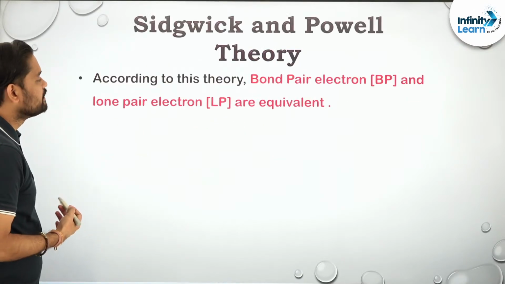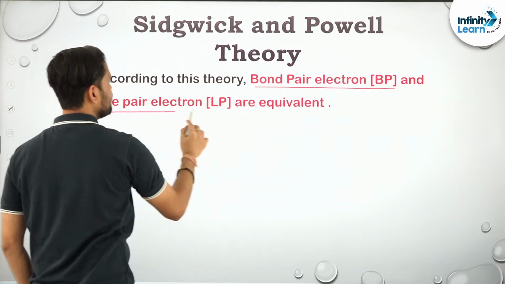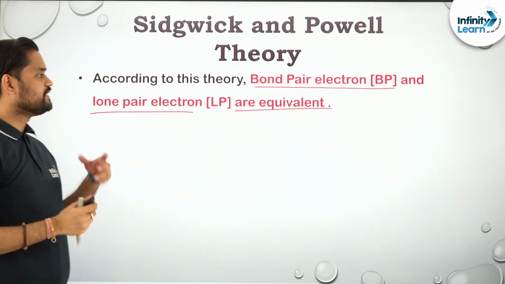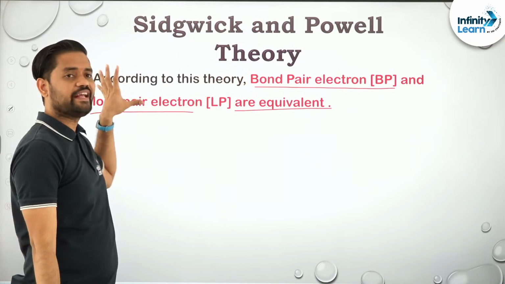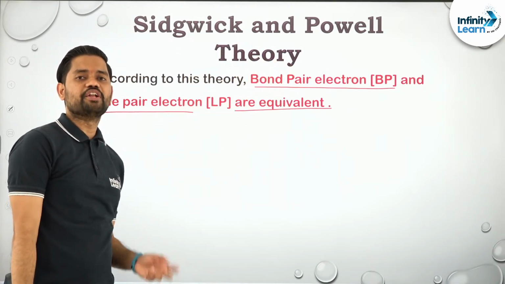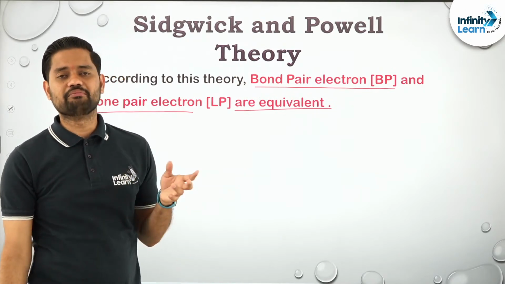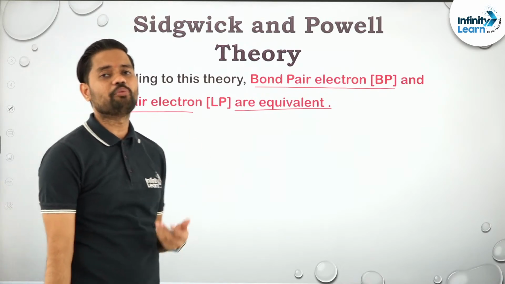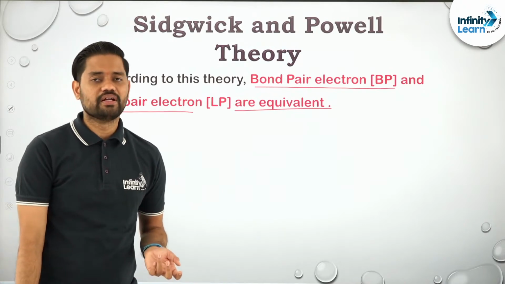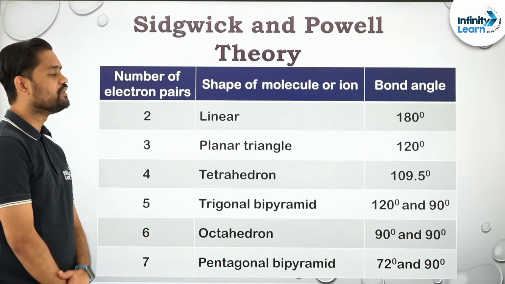Talking about Sidgwick and Powell theory, they say that bond pair electrons and lone pair electrons are equivalent. This is the biggest mistake they made. They said everything right, but they considered bond pair electrons and lone pair electrons equivalent. That means the repulsion between bond pair and lone pair would be the same, but that is not actually the case. Lone pair will have more repulsion. That was made clear in VSEPR theory. Clear?